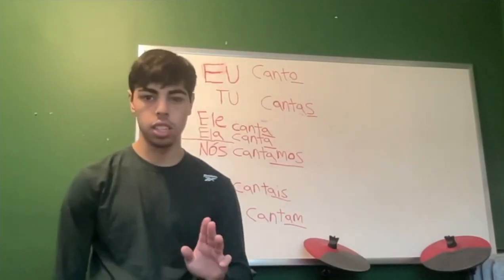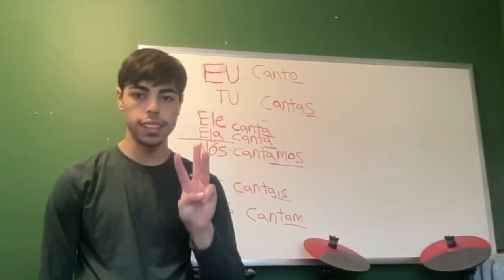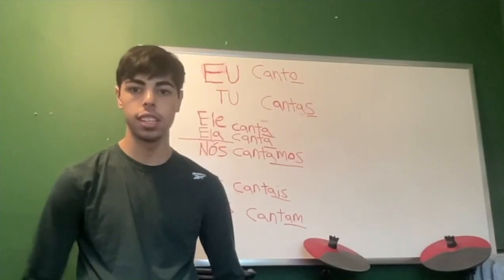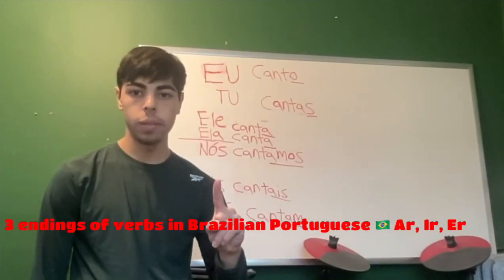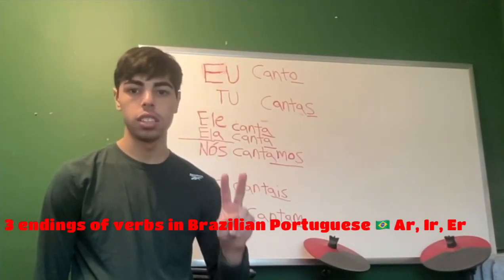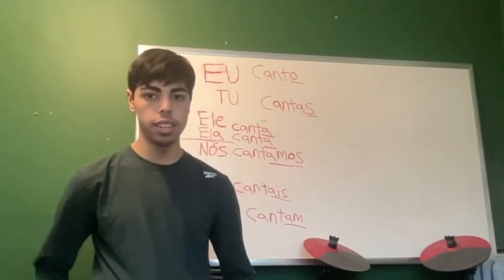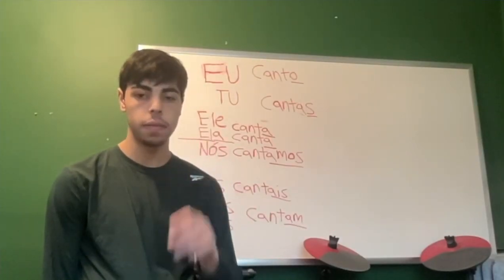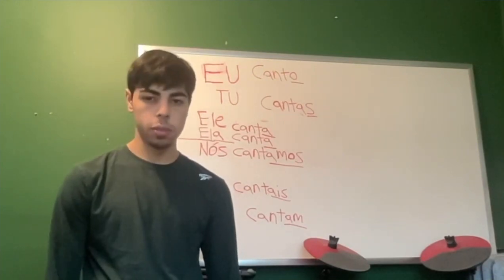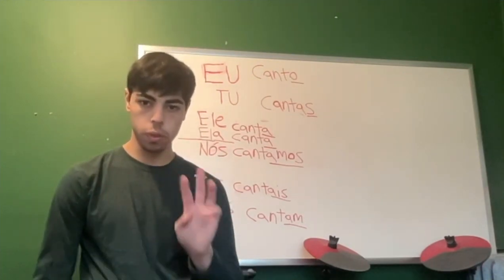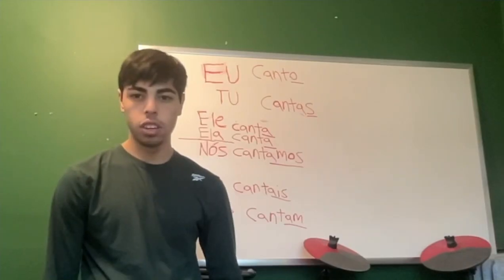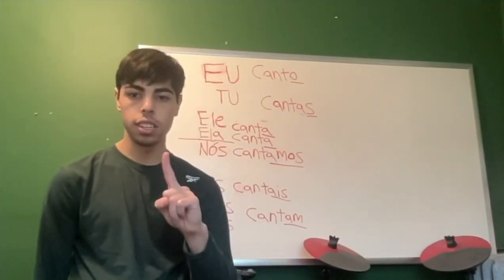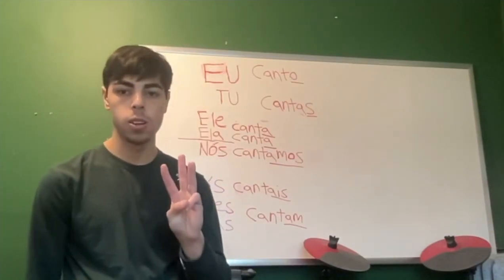The first thing that you need to know is that there are 3 types of verbs in Brazilian Portuguese: AR, IR, and ER. After you determine which of the 3 endings the infinitive has, then what you need to determine is if it's first person, second person, or third person.